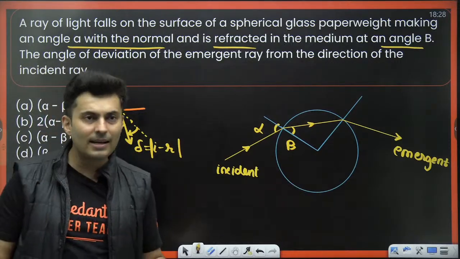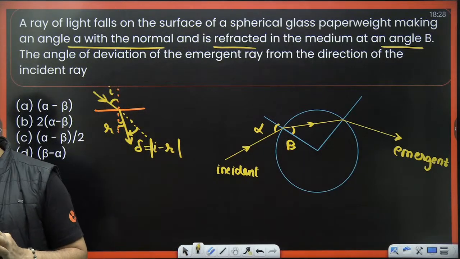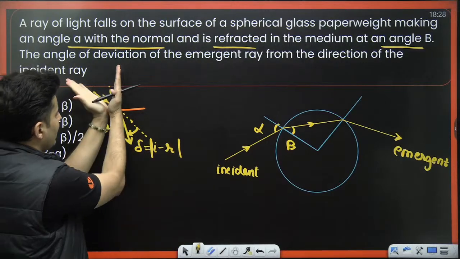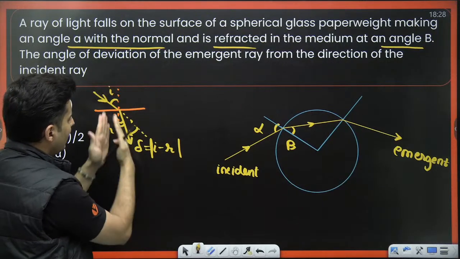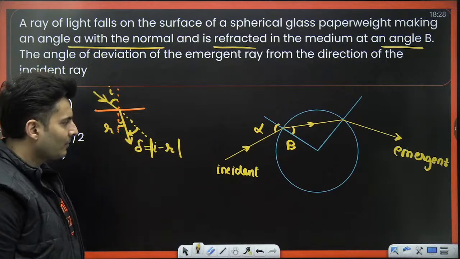So if this is clear, then we will proceed ahead. Everybody got it till this point? Give me a thumbs up. So this I and this I are same. Out of that, R is taken out. So I minus R is the angle by which you have deviated.